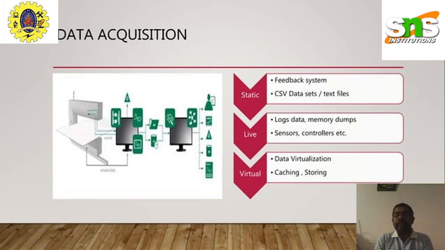Data acquisition, we just have to collect the data. The collection of the data may be in 3 kinds of formats. The data may be static, so we may circulate forms, or we may collect it through questions, or prepare questionnaires to collect that piece of information. So it is a kind of feedback system. We ask the end user questions, they answer them, and then we prepare the data set. The data set may be in the form of a CSV file, or maybe text files.